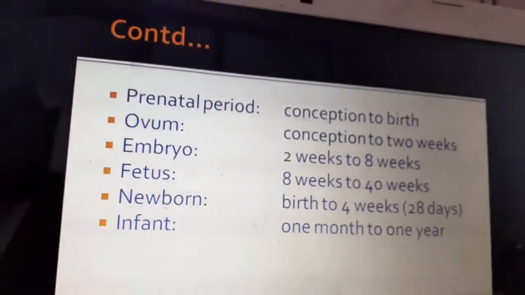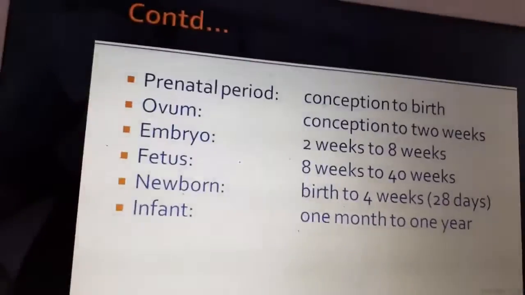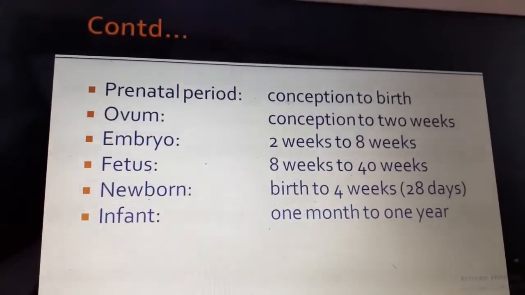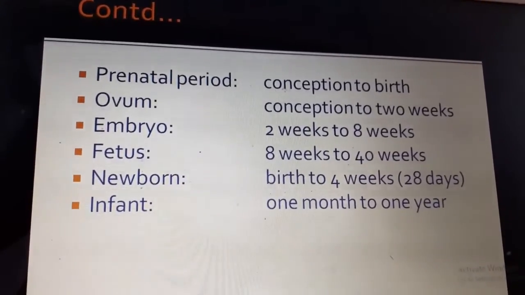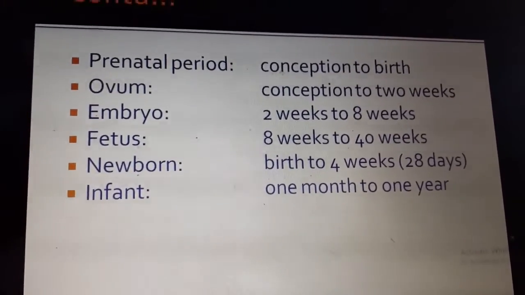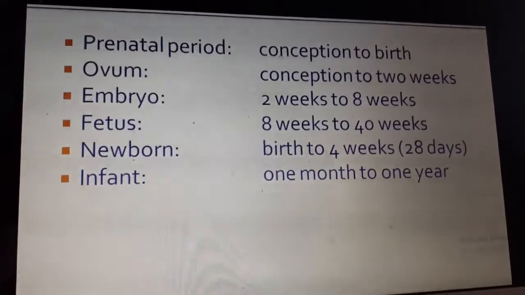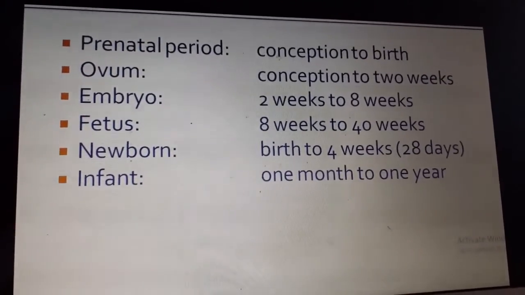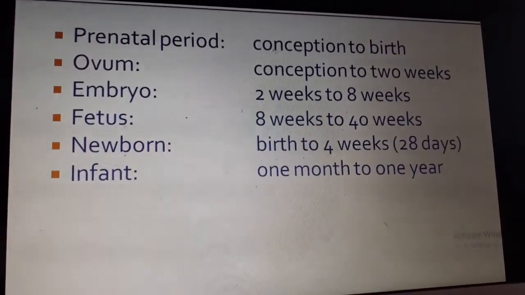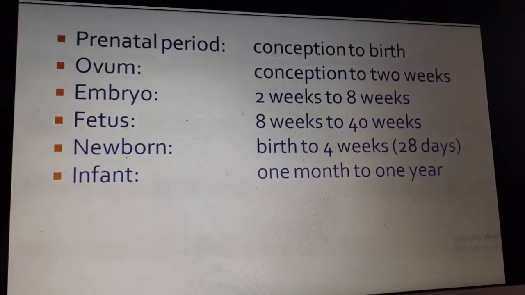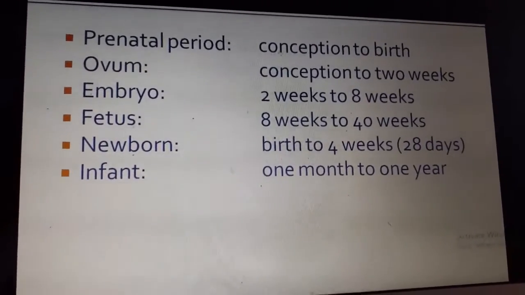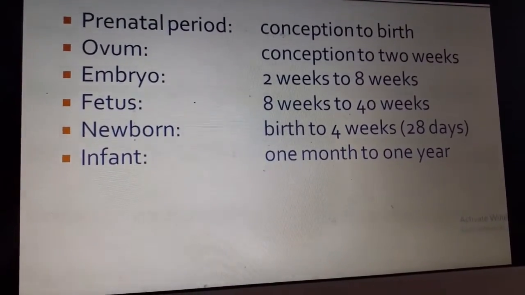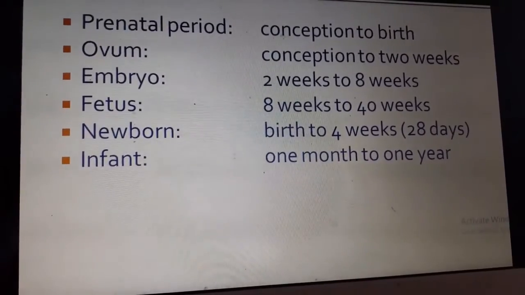Now we'll go on to the different periods or stages of growth and development. First one is the prenatal period, from conception to birth. This is the period from the time when the mother conceived till the baby is born. The ovum is the period from conception to 2 weeks. After the baby is conceived in the womb, till 2 weeks we call the product as ovum. And from 2 to 8 weeks we call it embryo.